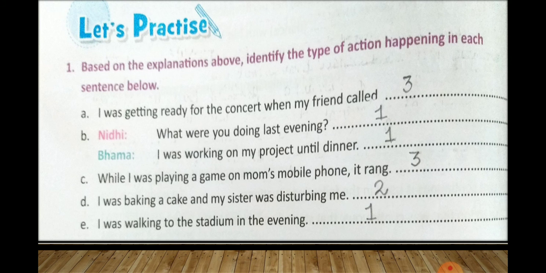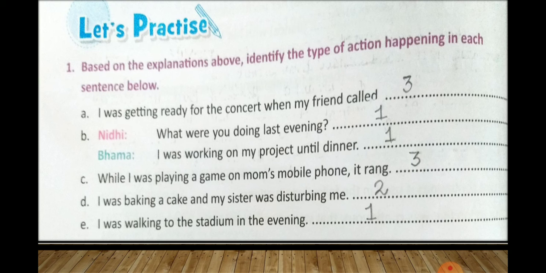So let's now quickly check out the exercise. Based on what we have just now understood, we are going to identify the type of actions happening in each of the sentences given below. Number A: I was getting ready for the concert when my friend called. The two actions going on, one is still going on and one action has come to an end. So it belongs to situation number 3.